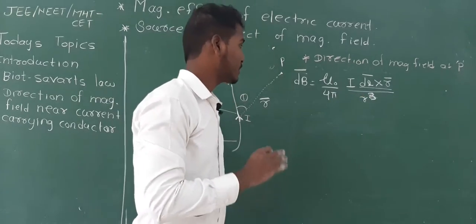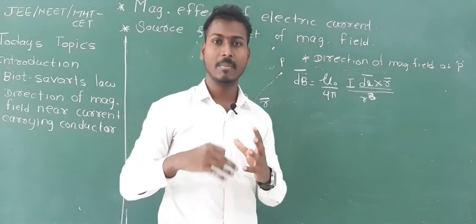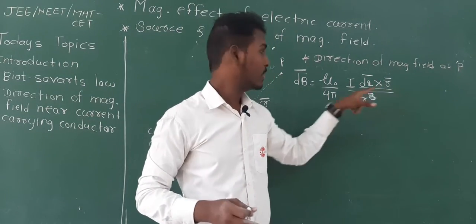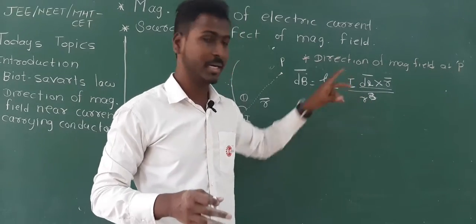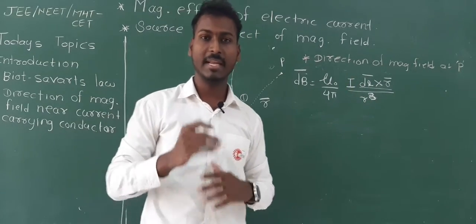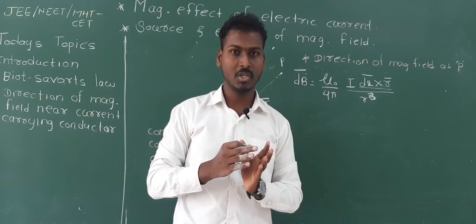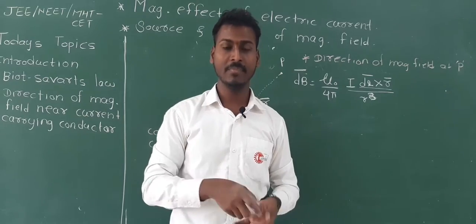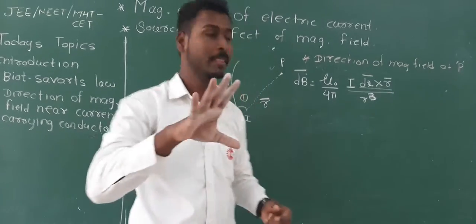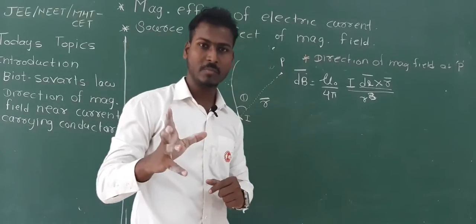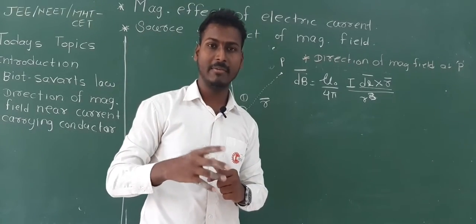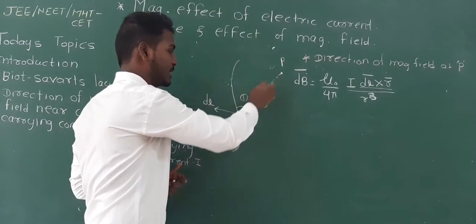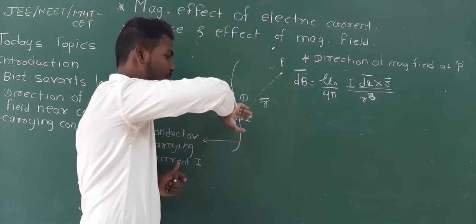Okay, so see carefully, the direction of this magnetic field is only given by the cross product of dl and r. Okay, mu 0/4 pi and r cube, also current, will always be constant. So the direction will depend on the cross product of dl, that is the element, and the position vector r bar. Okay, now see carefully how to decide the direction. You know that cross product is nothing but the curl. You may have gone through this in mathematics. So this is our dl element, this is our position vector r bar. You have to curl dl to r.